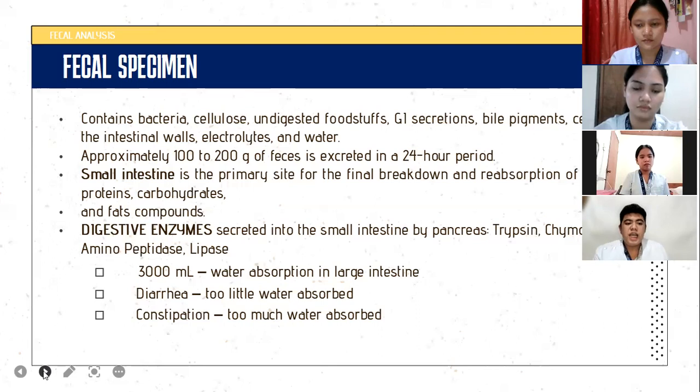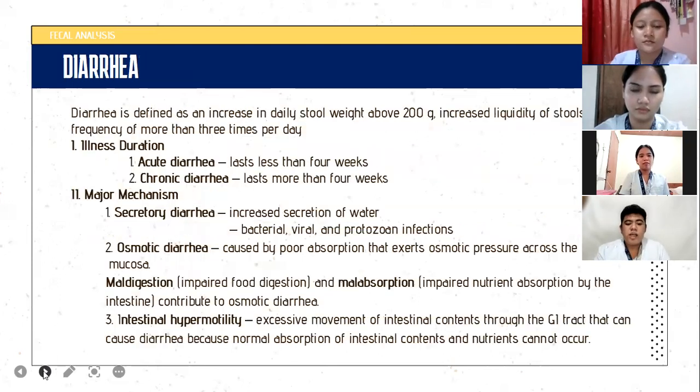Let's talk about diarrhea and constipation. Diarrhea is having too little water absorbed, which can cause watery feces, and constipation is too much water absorbed, which can cause hard feces. Let's talk about diarrhea. Diarrhea is defined as an increase in daily stool weight above 200 grams, increased liquidity of stools, and frequency of more than 3 times a day.